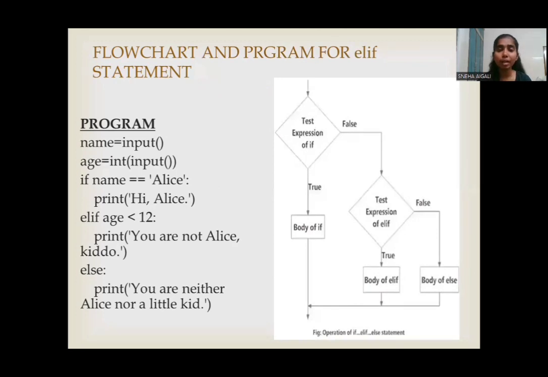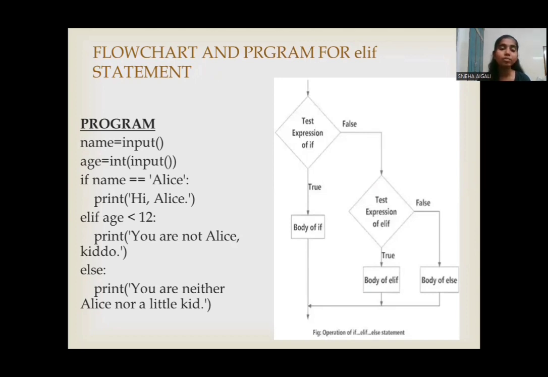First, in the flowchart, the control tests the expression for if. If it is true, then the body of if is executed. If false, then we check the expression for the elif statement. If it is true, the body of elif is executed. If false, then the body of else is executed.